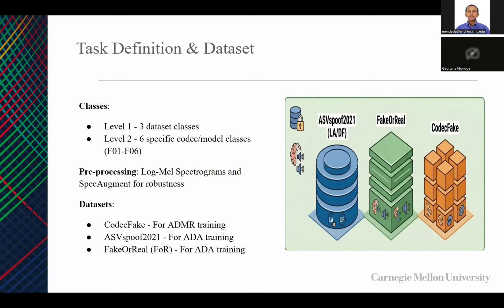So first, we're going to use three datasets: CodecFake, ASVspoof 2021, and the Fake-or-Real dataset. So the first task, or the first level, the attribution task, will require all three datasets, and each dataset is assigned a different class. Then for the second level, we'll have the CodecFake dataset that will now be used to identify which specific model was used between F01 to F06. All these datasets are in the form of waveforms that we can convert to spectrograms for processing.